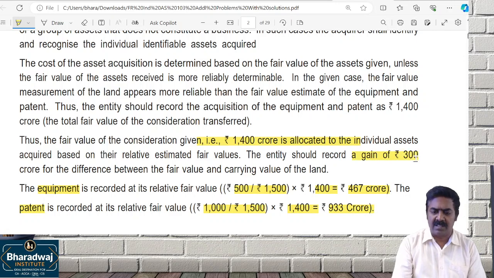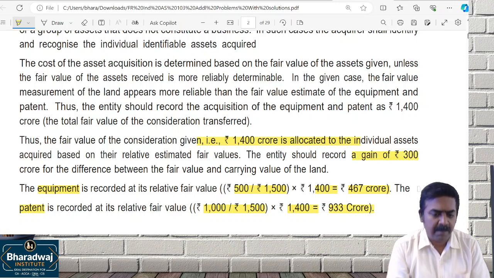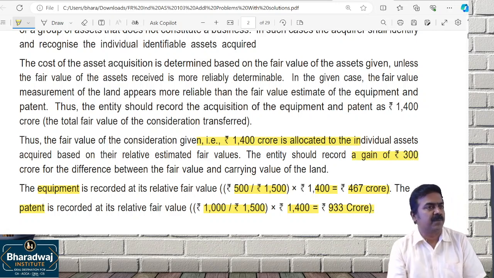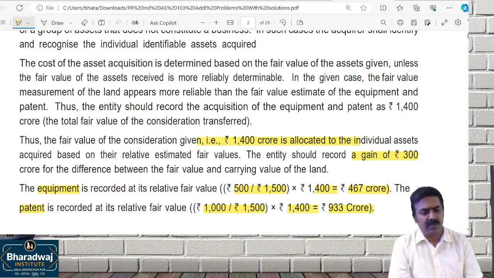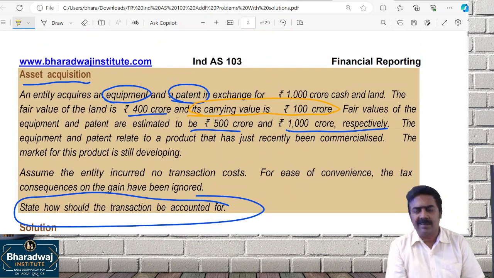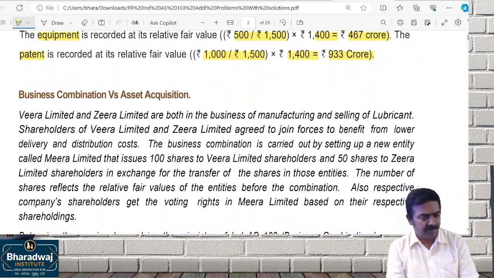There should be a gain on sale. There should be a gain recognized. Because there is a difference between which one? Fair value and which one? Carrying amount. You can go through the full details at home also.